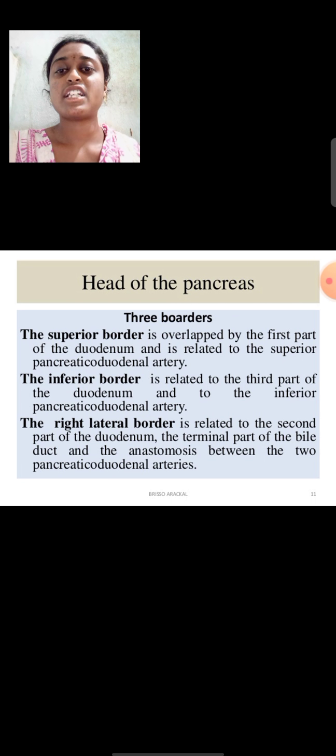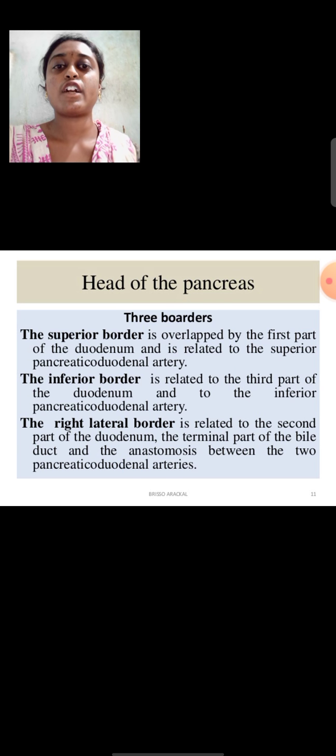And next one is inferior border, which is related to the third part of the duodenum, and to the inferior pancreaticoduodenal artery. And the third one is right lateral border, which is related to the second part of the duodenum. That means this right lateral border is present between the superior border and the inferior border. The terminal part of the bile duct and the anastomosis is between the 2 pancreaticoduodenal arteries. This is about head of the pancreas.